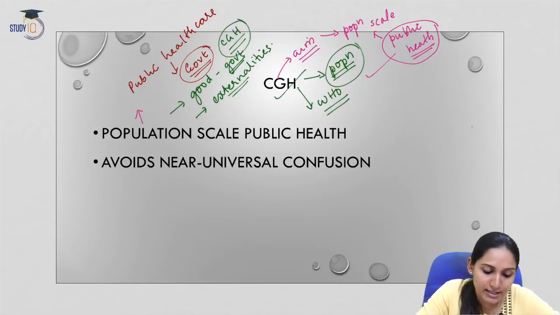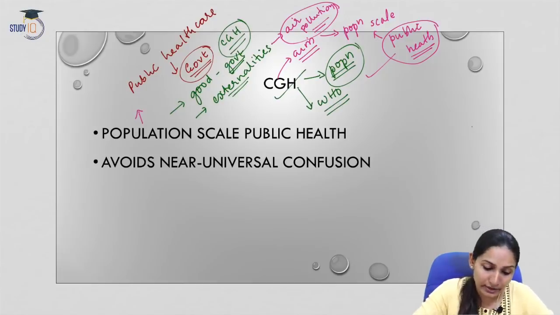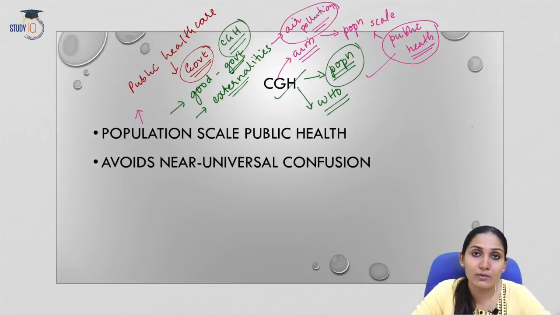In order to understand this better, I will give you an example of externalities. Let us take air pollution in Delhi. Air pollution is a negative externality. It is definite that there can be health consequences due to air pollution or the bad quality of air in Delhi. So definitely there are negative consequences, which are called negative externalities.